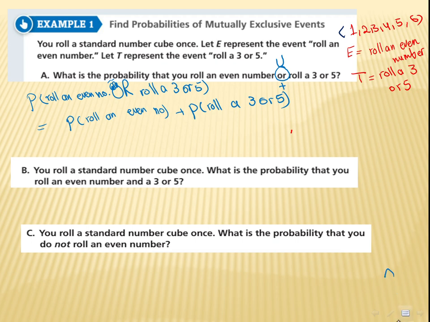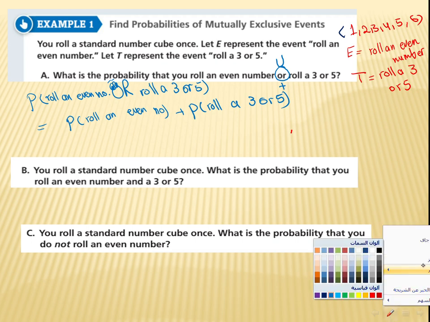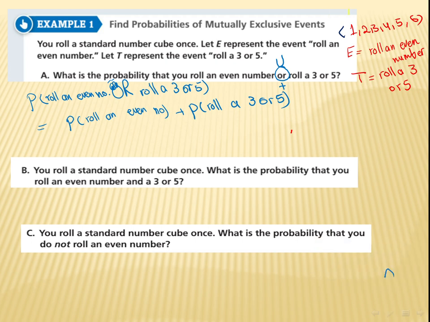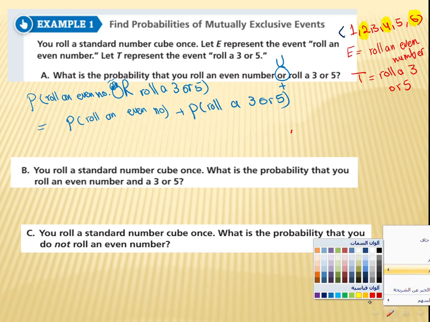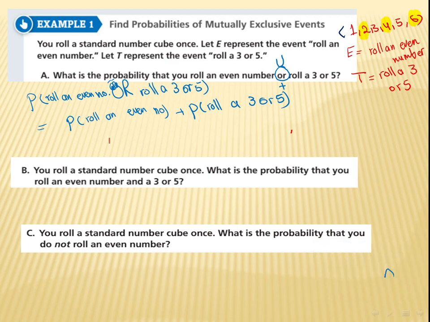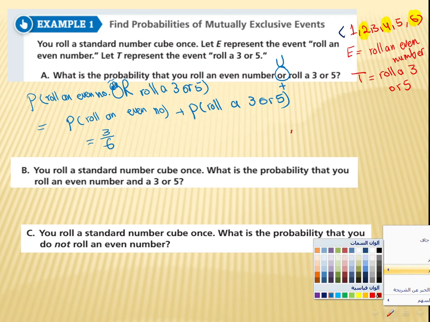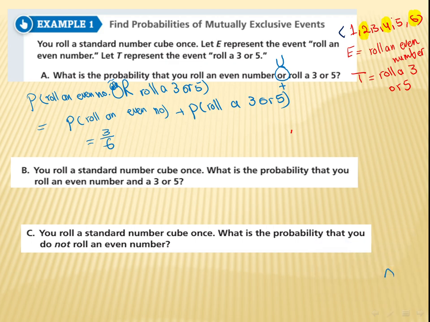How many even numbers do I have? Come back to the choices: this is 1, 4, this is 2, 6, this is 3. So how many even numbers do I have within those choices? I have 3. Out of how many in all? Out of 6, right? Plus, how many 3 and 5 do I have?